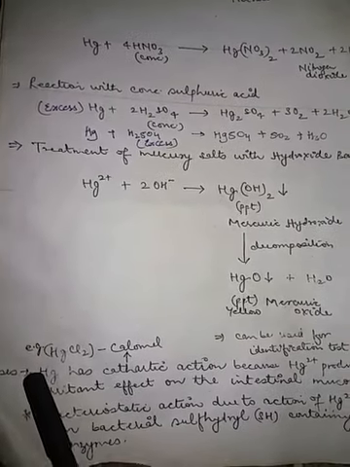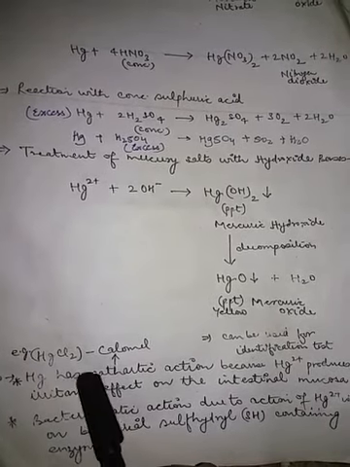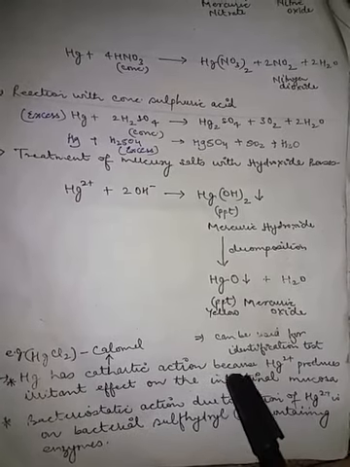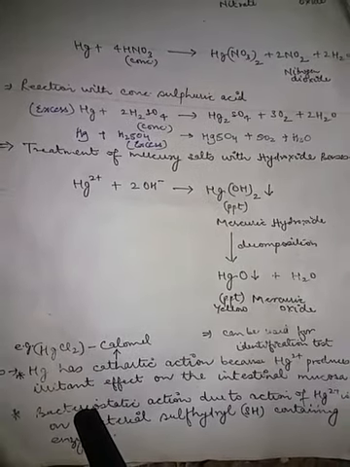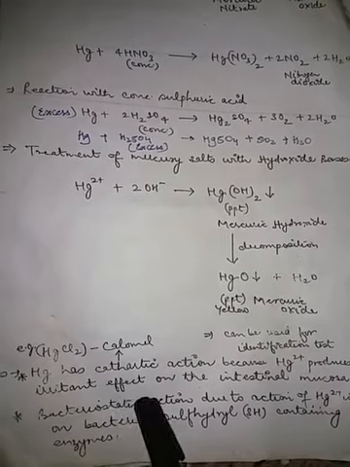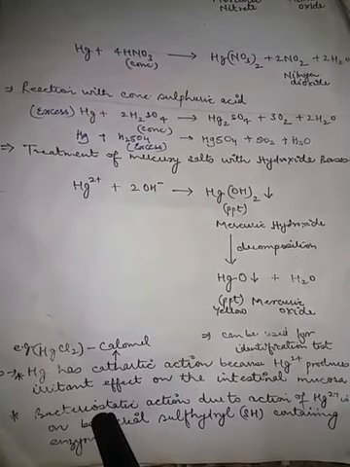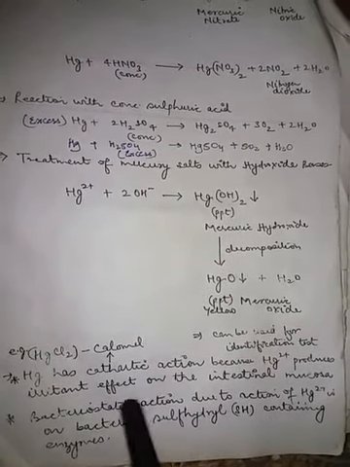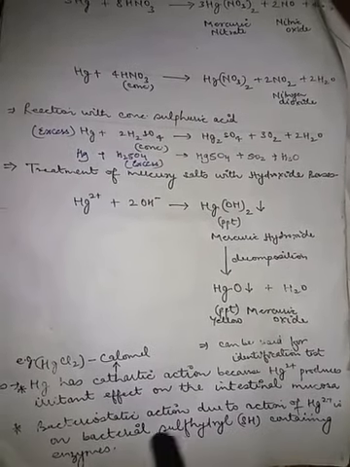So now the uses of mercury: it is used as a cathartic action because mercury produces an irritant effect on the intestinal mucosa. It is used for bacteriostatic action. Bacteriostatic means it just stops the growth of microorganisms. It does not kill the microorganisms. The bacteriostatic action is due to the action of mercury on the bacterial sulfhydryl containing group.